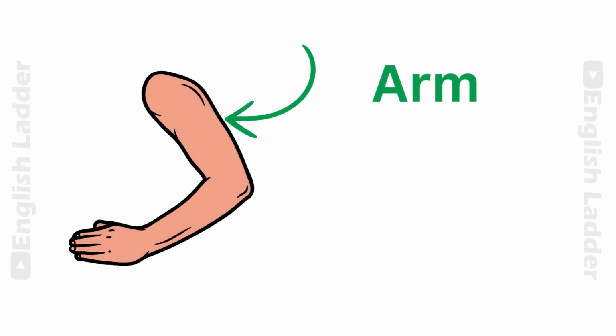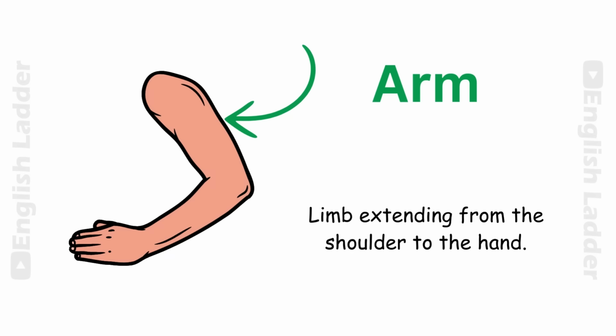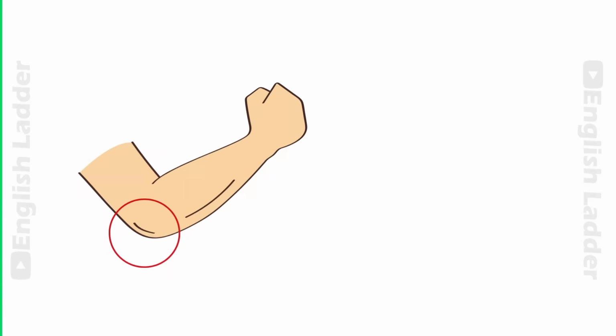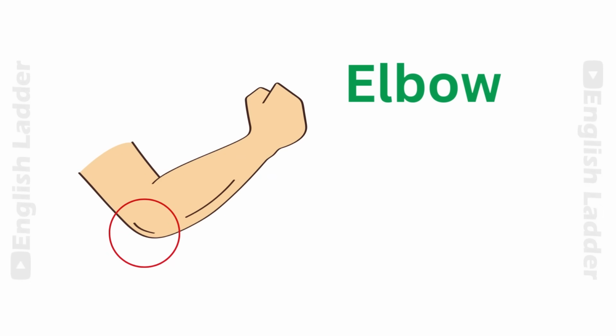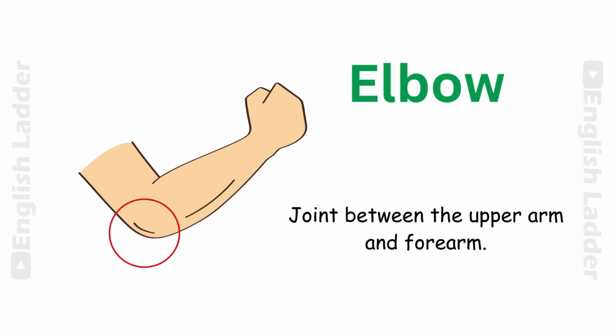Arm. Limb extending from the shoulder to the hand. Elbow. Joint between the upper arm and forearm.